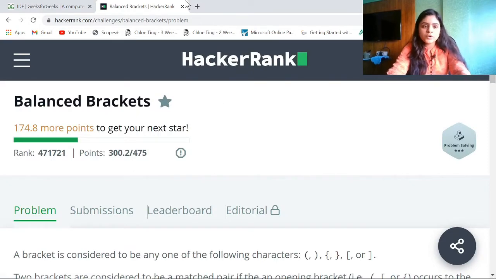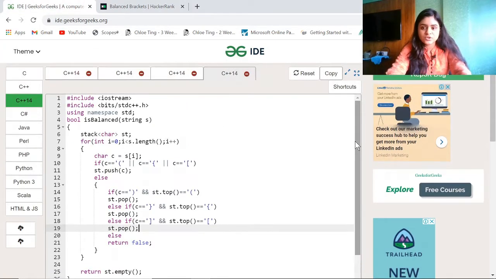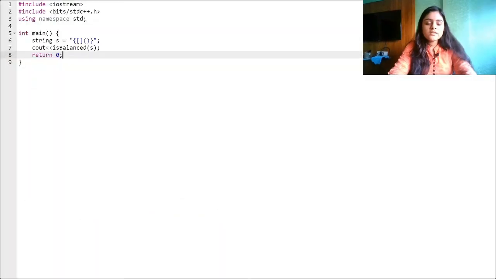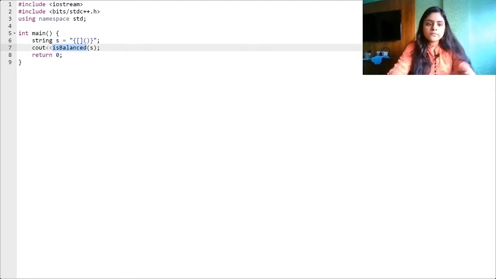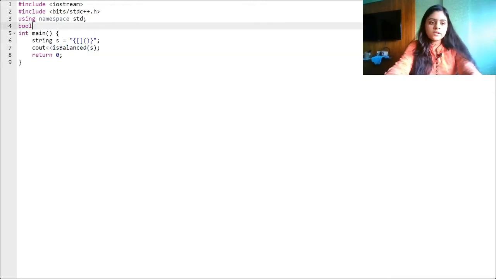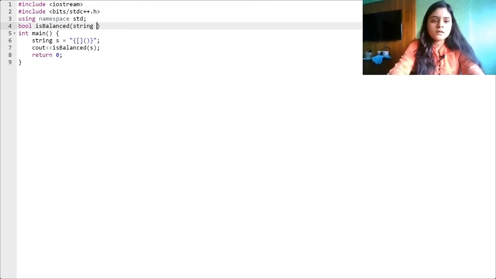So let's go to our IDE and code this solution very quickly. Okay, so I've written the main function for this problem. I have taken a string and I'm passing it to a function called isBalanced, which is going to tell me whether this string is balanced or not. So this is going to return a Boolean value, and the name of this is isBalanced, and it takes an argument of type string. Fine.